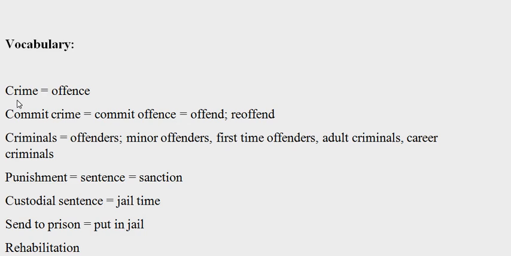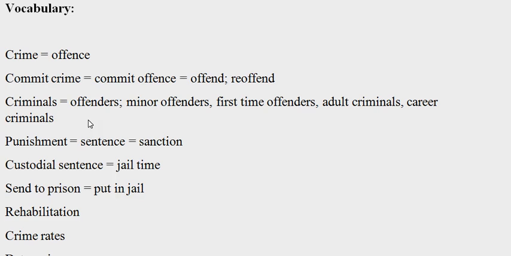Okay, so we say crime or offense. Commit crimes, commit an offense, offend or re-offend. Criminals, offenders. We say minor, first-time, adult or career criminals. That means some people commit crimes during their life. Then punishment, sentence, or sanction.